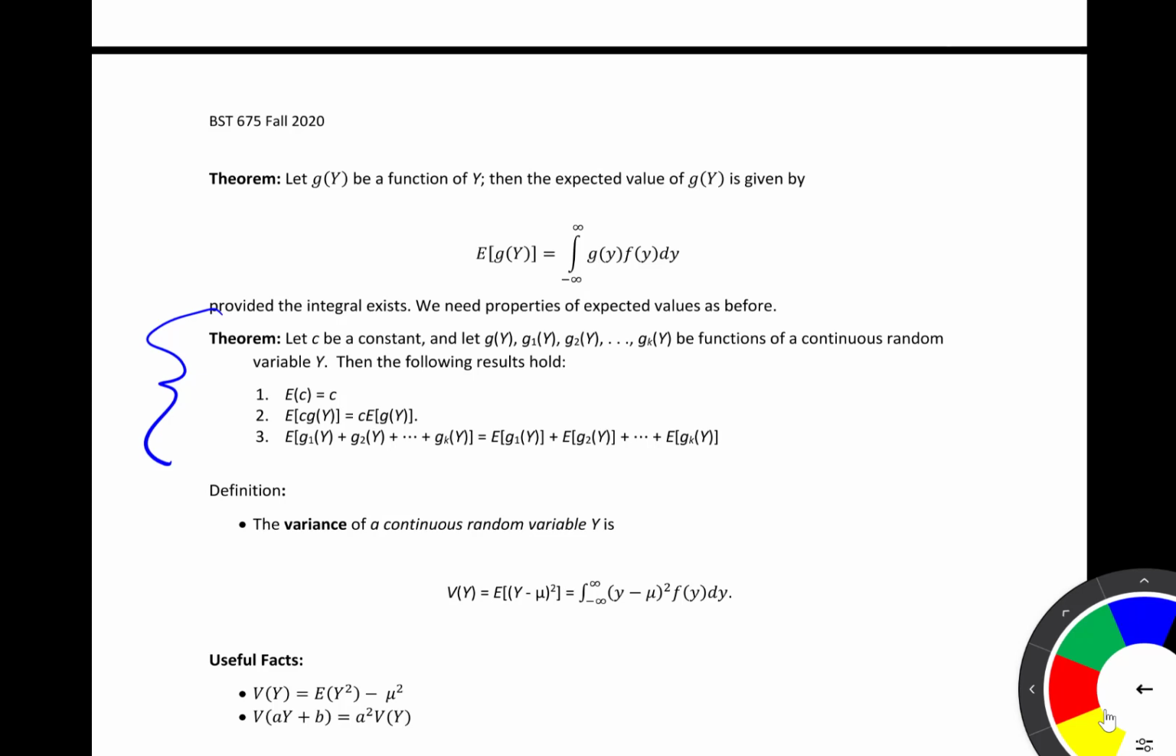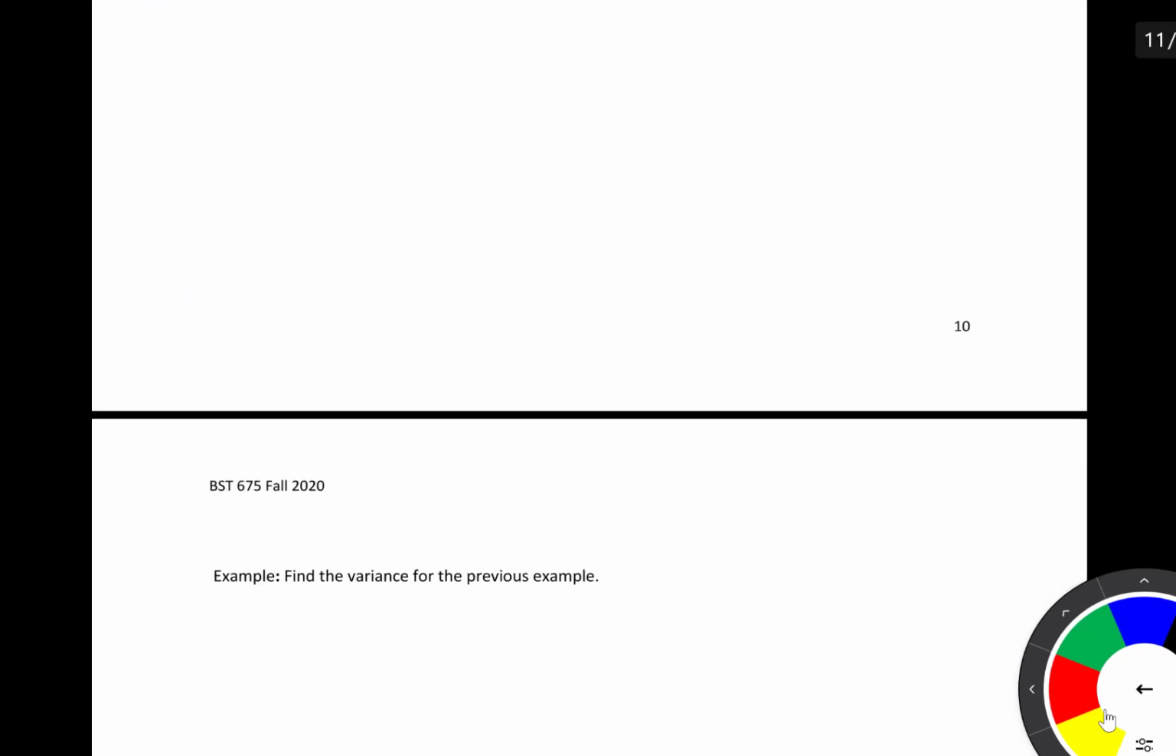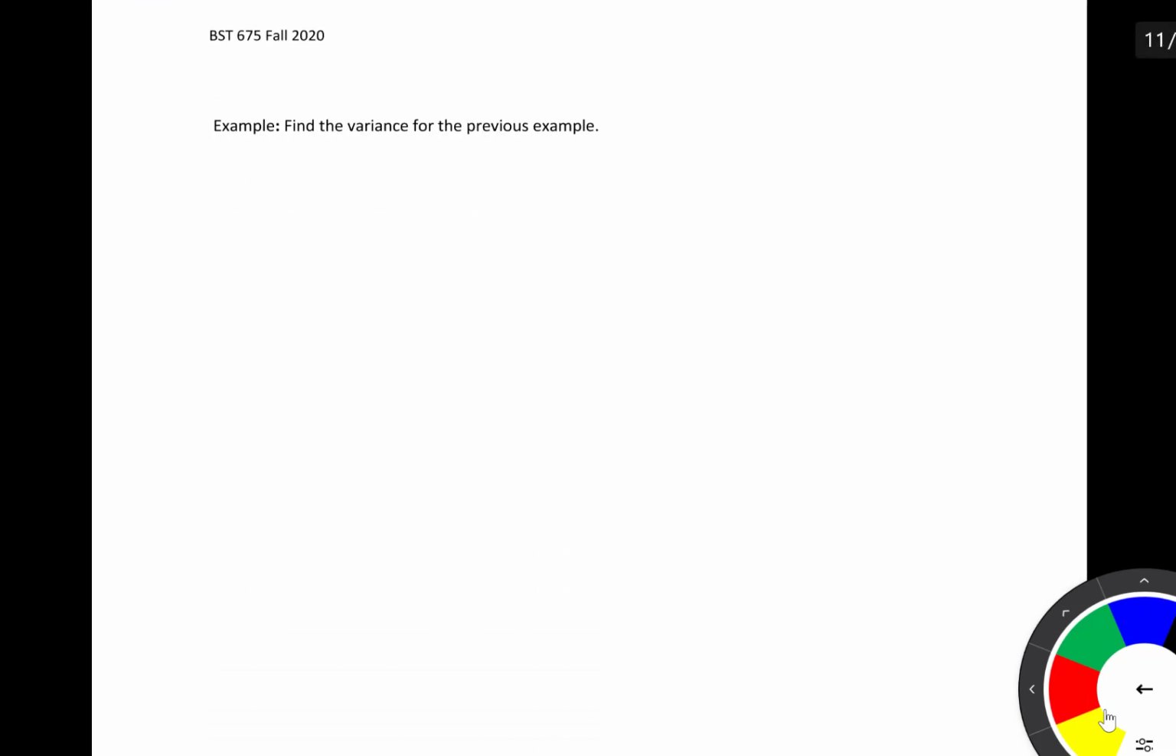And so here to define our variance of our continuous random variable, we have the following. And again, notice this is very similar to what we did with discrete random variables. We're just now integrating instead of summing over the entire sample space. And we have some useful facts just like we did previously when we worked with discrete random variables. And so the very last thing we're going to do here is for that example that we've been working on, let's find the variance for that random variable.